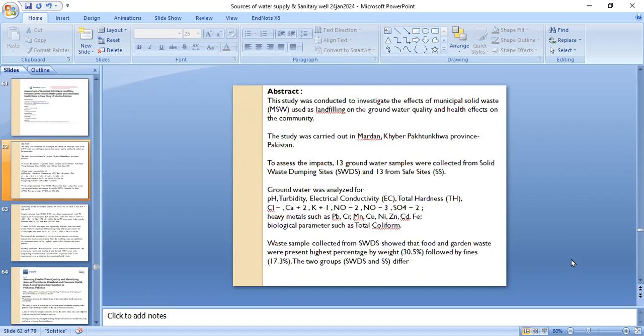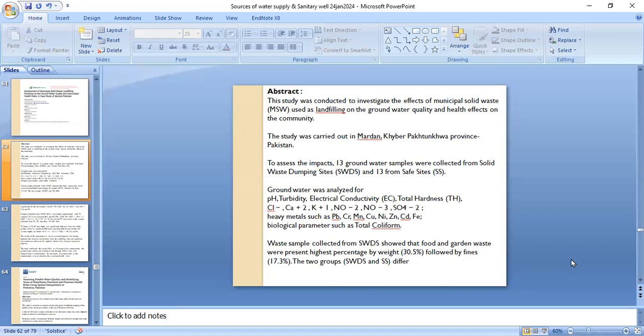The study was carried out in Mardan, Khyber Pakhtunkhwa. To assess the effect, 13 groundwater samples were collected from solid waste dumping sites and 13 from safe sites. Groundwater was analyzed for pH, turbidity, electric conductivity, total hardness, and for the contents of chloride, calcium, potassium, iodine, nitrogen oxide, sulfates, and heavy metals such as lead, chromium, manganese, copper, nickel, and others. Biological parameters such as total coliform bacteria were also analyzed.